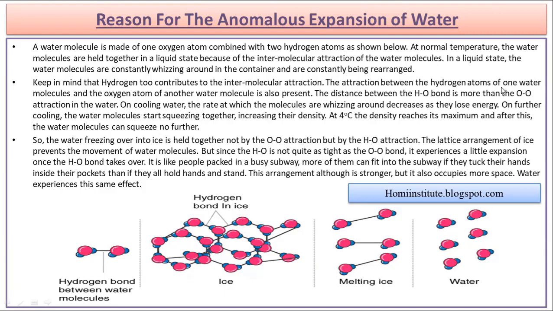Because of the bonding between hydrogen and oxygen, there is an energy level which used to change, and due to that only we used to observe that at 4 degrees Celsius or after 4 degrees Celsius, even though we are cooling the water, instead of the particles coming closer, the particles start moving away from each other. So their volume increases over there. So that is the bond which is responsible to cause this anomalous expansion.